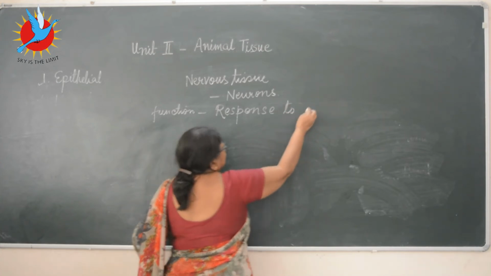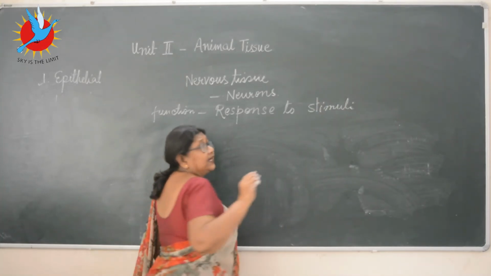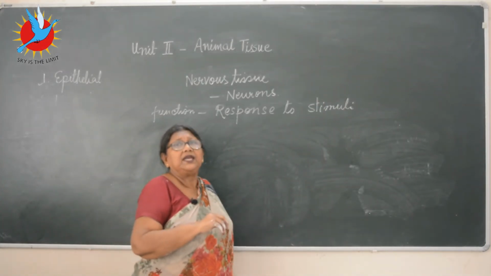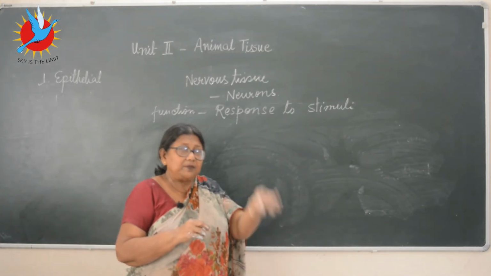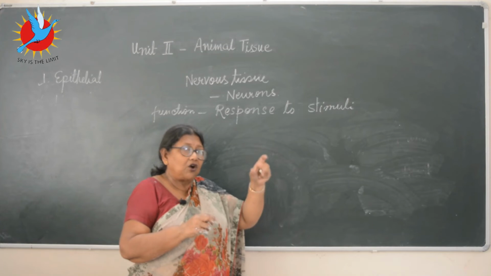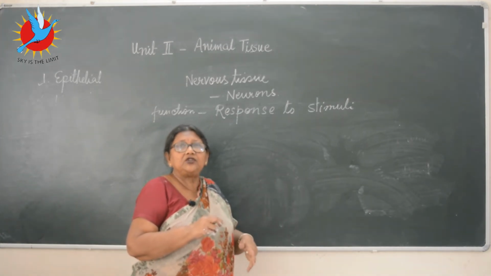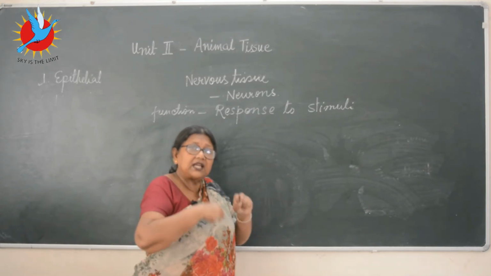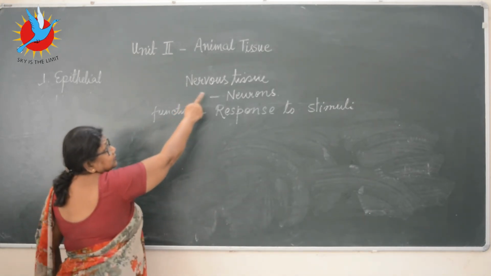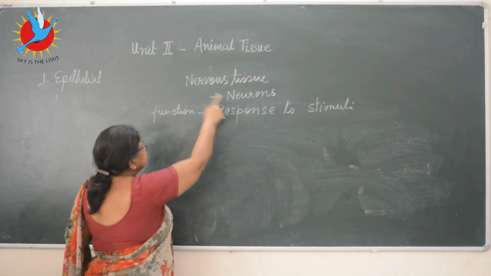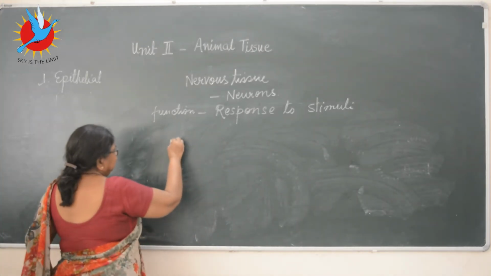response to stimuli. You know what a stimulus is? All the external conditions which affect our body system are called stimulus. Just for example, you will learn later, you touch any hot object, you immediately drop it. Why? Because the heat of that object is your stimulus, and your body responds to it by dropping it. So these are all done by the nerve cells. So nervous tissue is made out of the special nerve cells called neurons, and the function is response to stimulus. I'll just give you the diagram.